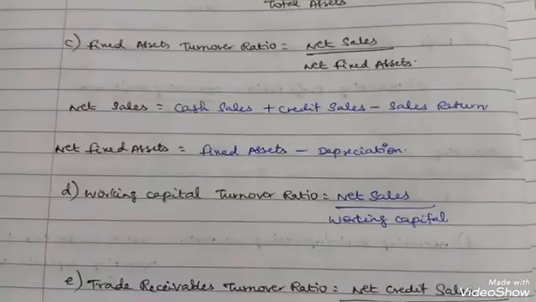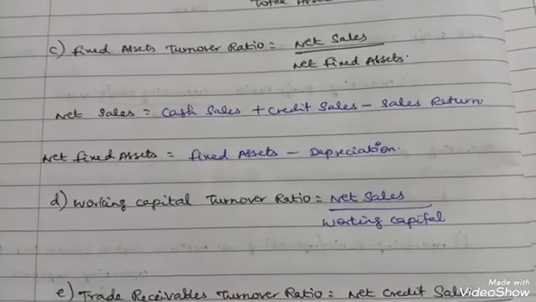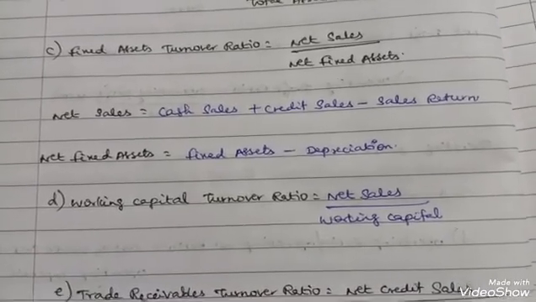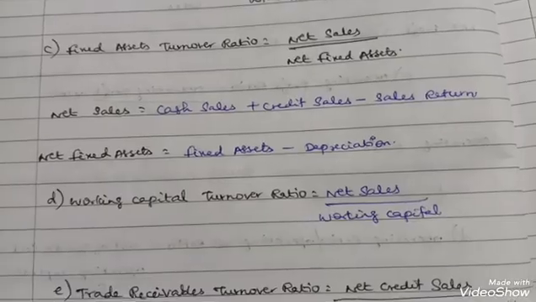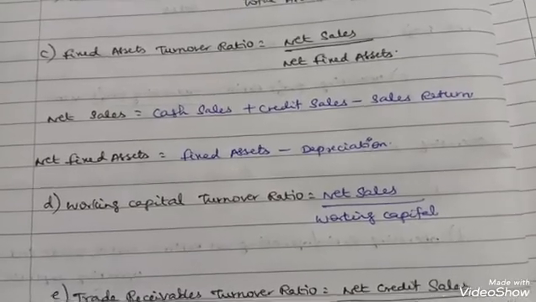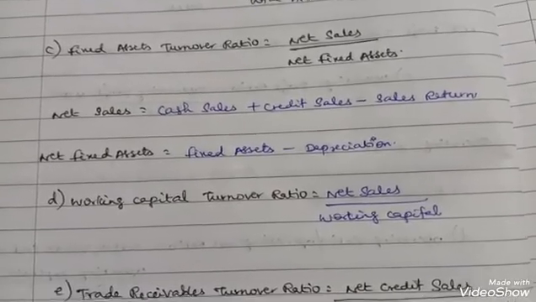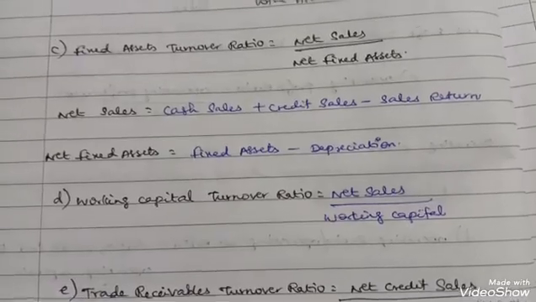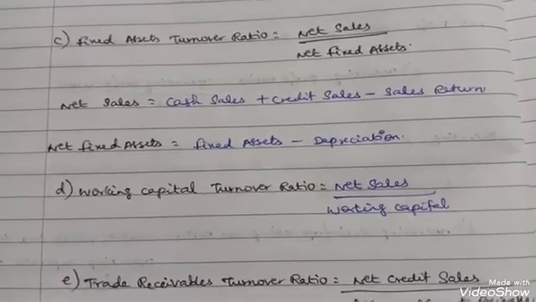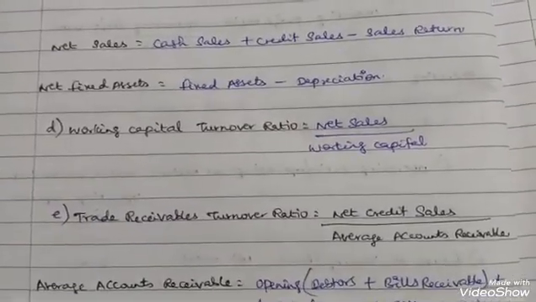Working capital turnover ratio. Working capital turnover ratio is equal to net sales by working capital. Working capital is equal to current assets minus current liabilities. Net sales means cash sales plus credit sales minus sales return. Trade receivables turnover ratio.